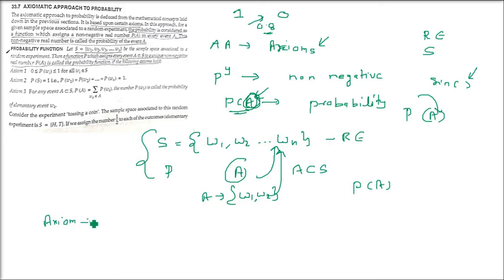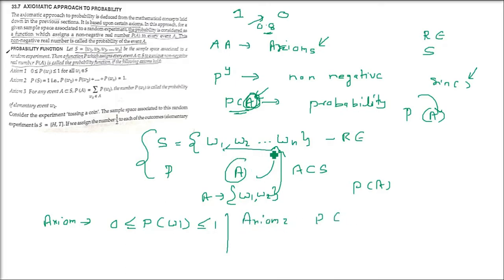So these are basically three axioms. Two we'll discuss just now. The first axiom is that for every P(Wi), any probability value will always be greater than or equal to 0 and less than or equal to 1.